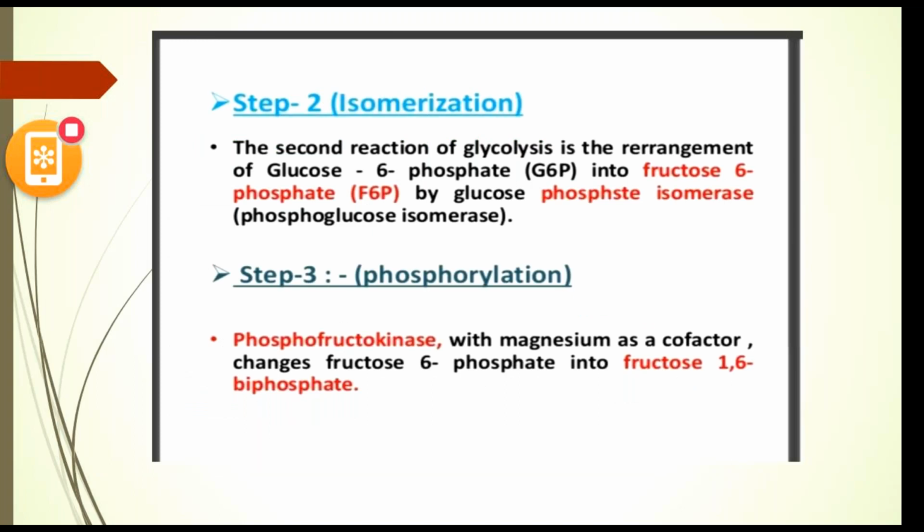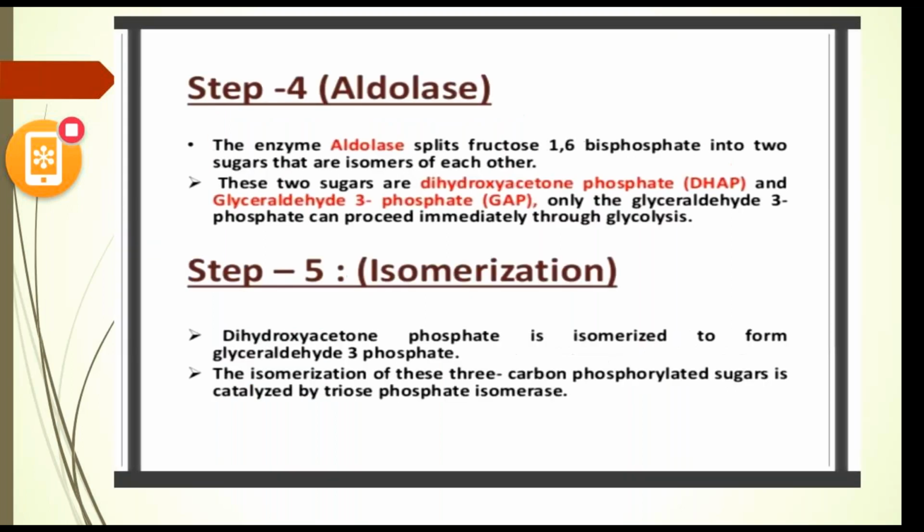The next step undergoes isomerization, as we discussed earlier. Here glucose 6 phosphate is converted into fructose 6 phosphate in the presence of phosphohexose isomerase. And the third step is phosphorylation. Phosphofructokinase, with magnesium as a cofactor, changes fructose 6 phosphate into fructose 1,6 bisphosphate. So next slide.